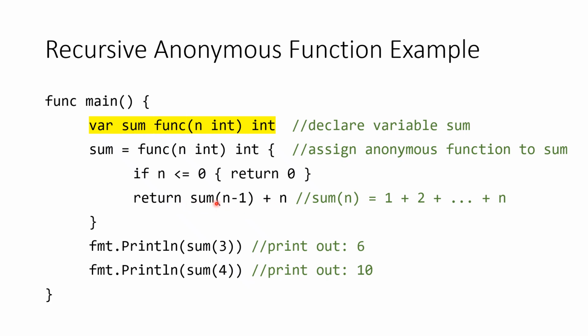And so in the body of the anonymous function, we can also use sum of n minus 1 in order to implement the sum of n. And so when we print out sum of 3, it will display the sum of 1 plus 2 plus 3, which is 6. And when we display sum of 4, it will display the sum of 1 plus 2 plus 3 plus 4, which is 10.